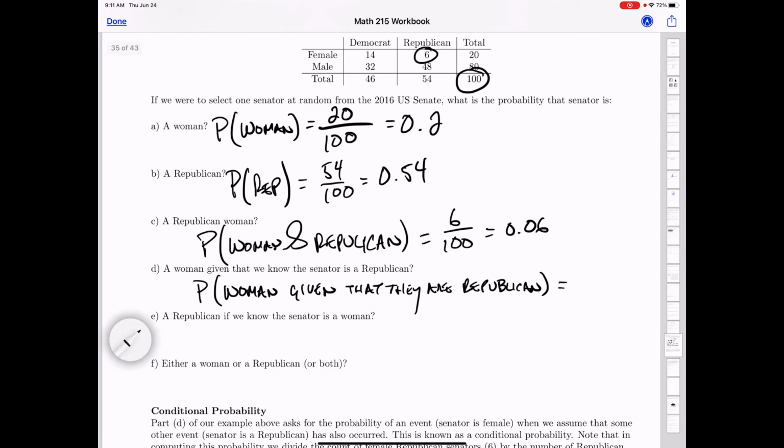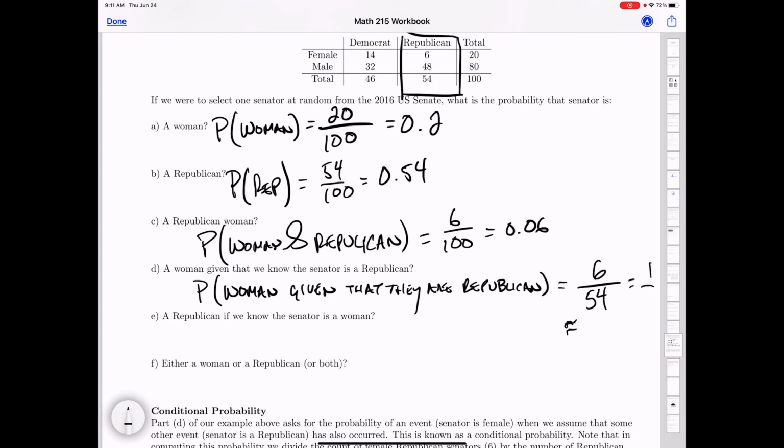All right, so if it says a woman given that they are Republican, that means we're only going to focus on this column. So given that one's a Republican already, there's only 54 of those. So that's going to be our denominator. And then within that column, there are 6 women. That's our fraction. And this is 1 over 9, which is 0.1 repeating. So it's about 11%.